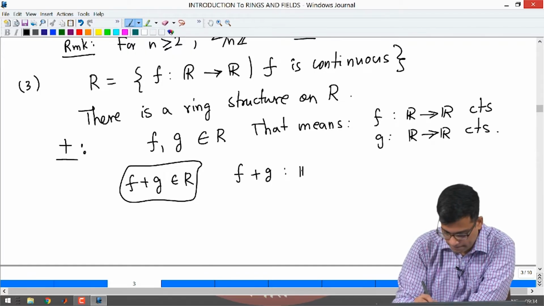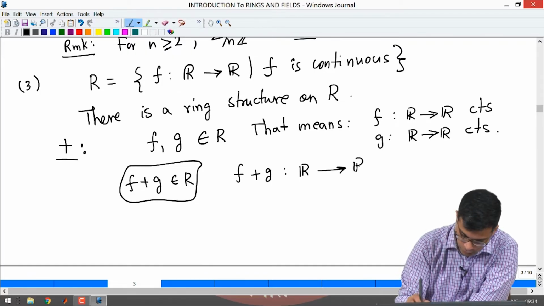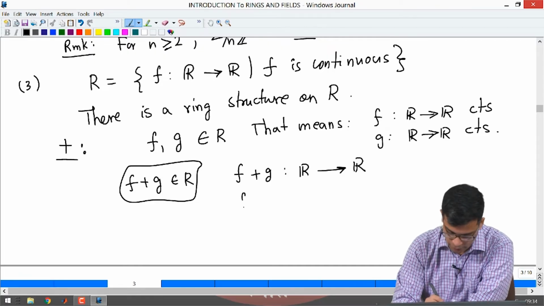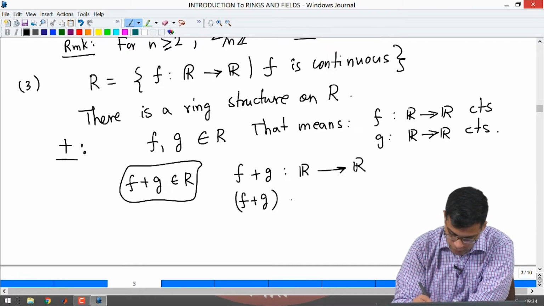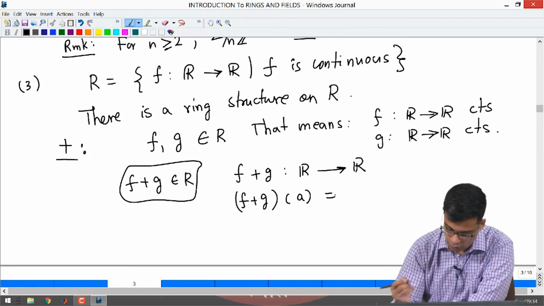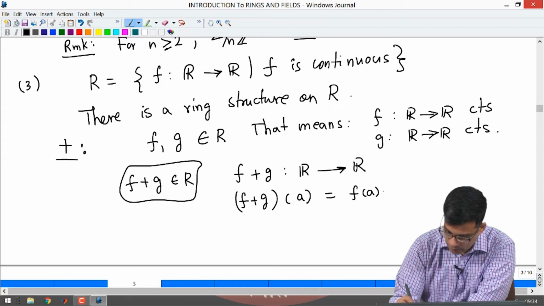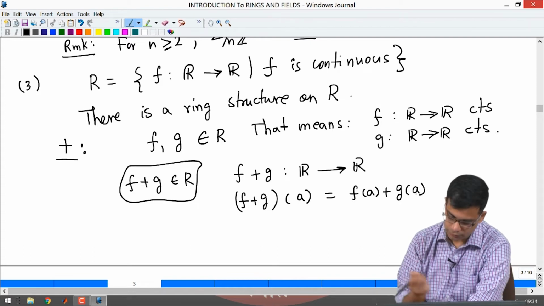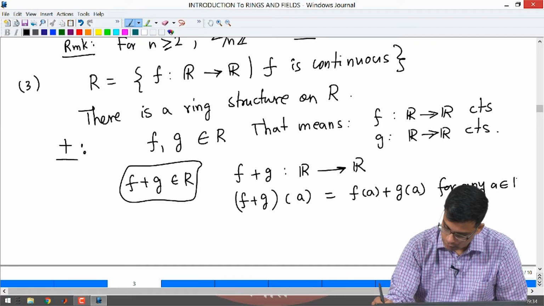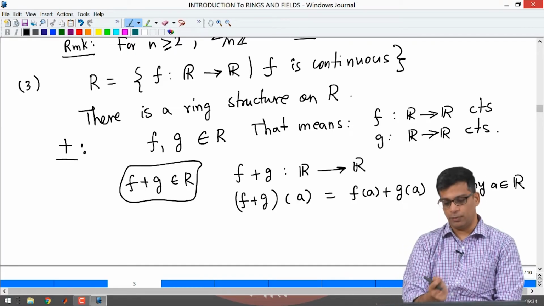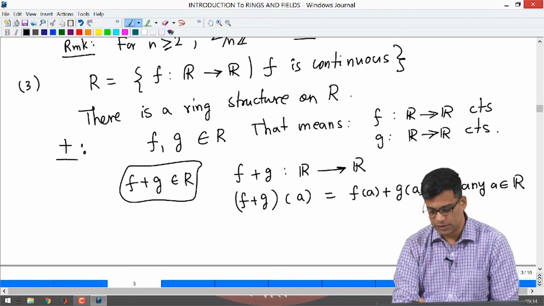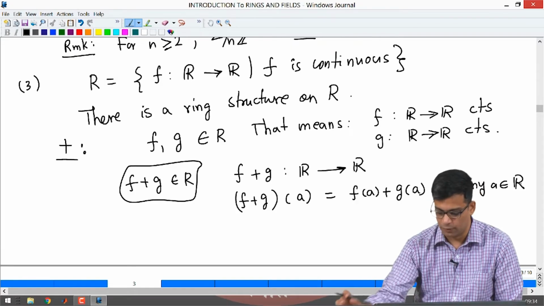Define, because the target space has addition, f plus g of a real number a to be f of a plus g of a. So take any real number, the function f plus g on that real number is simply f of a plus g of a.